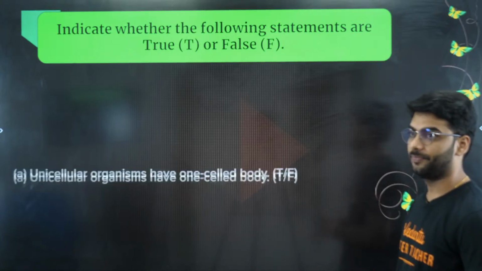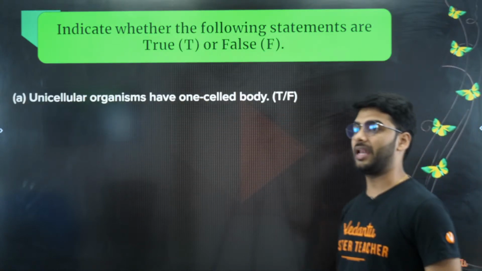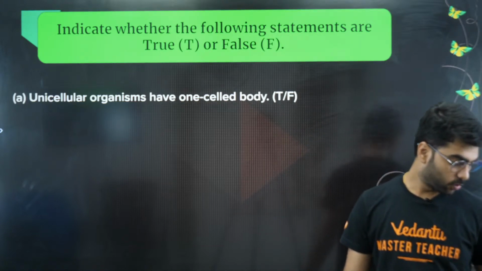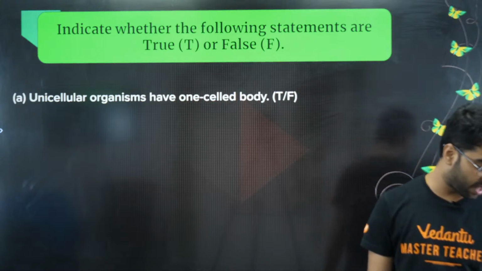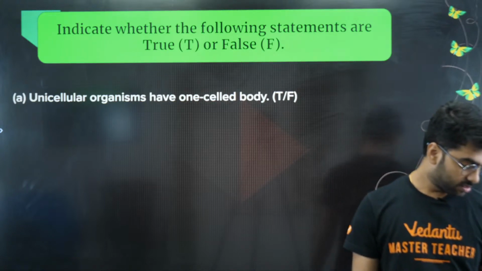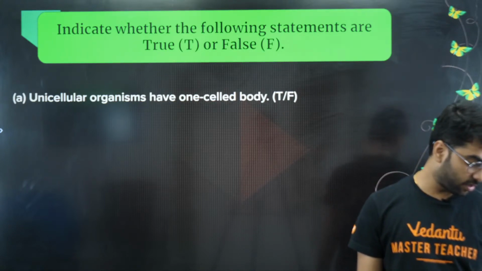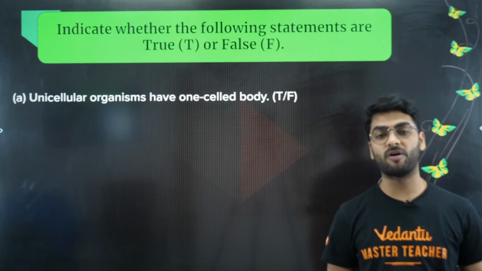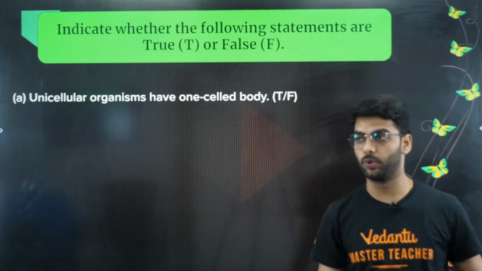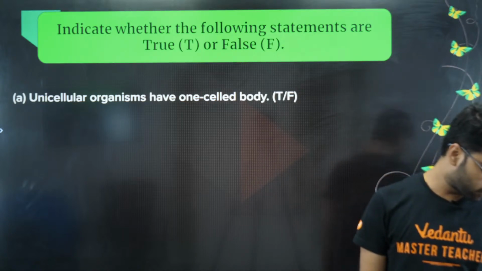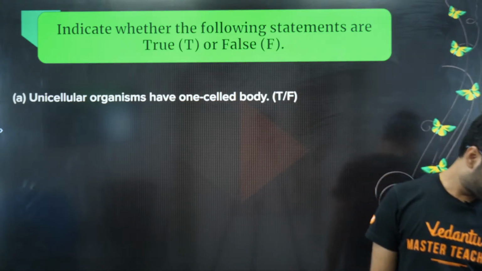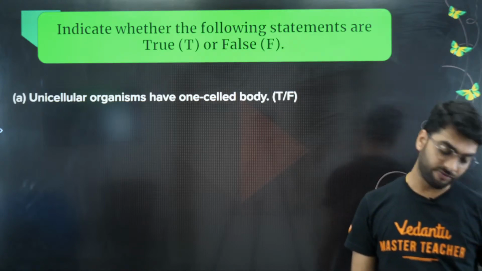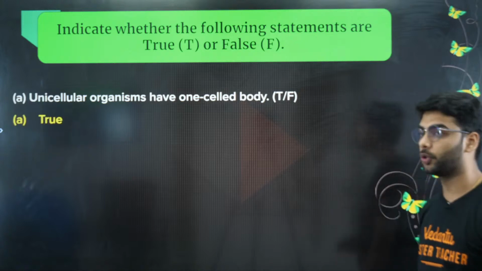True or false? Unicellular organisms have one cell body. True or false? Quickly tell me in the chat. Unnati, Chaya, Mayank, Sanjay, Pallavi. Quickly tell me in the chat. True or false? Pseudopodia is the false feet of amoeba which helps it to move towards the food. Tell me this answer. True or false? Chalo. Definitely, Istasha, I'll do that. Very good. It is absolutely true.